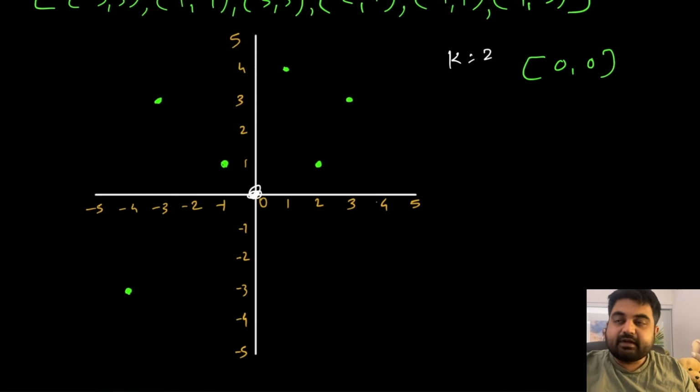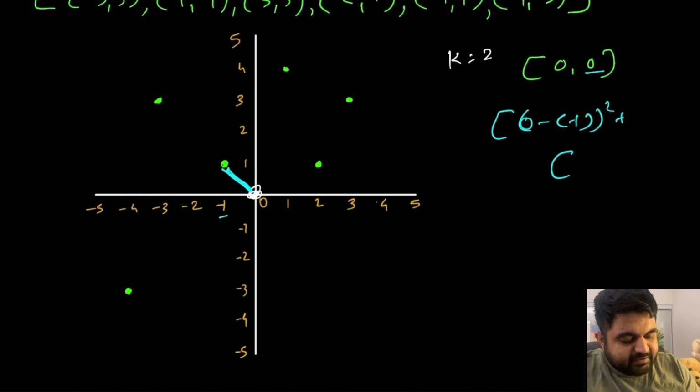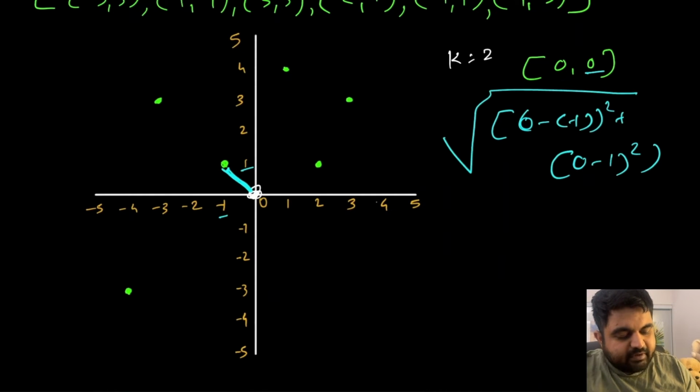Now in order to calculate the distance between any two points, let's say that we want to calculate this distance between this point 1 and point 0. So the mathematical equation is going to be 0 minus x, that is 0 minus minus 1, and the square of this, plus, once again we will take y1 minus y2, so 0 minus 1, and the square of the whole thing, and then we are going to do the square root of this whole thing. So that is going to give us this distance.